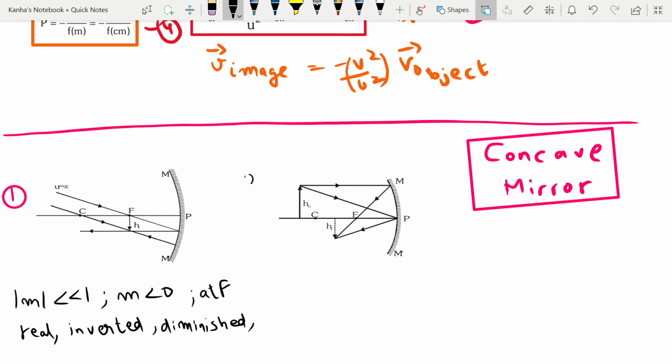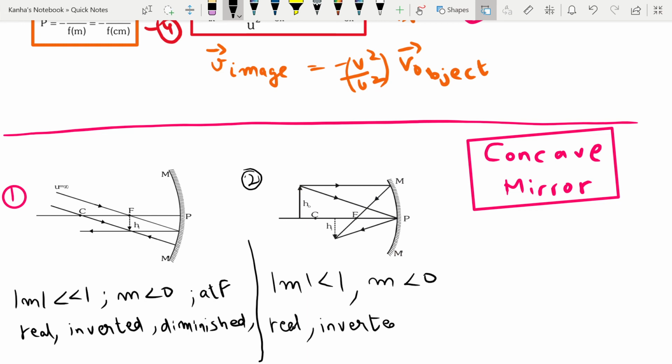Next is the case when the object is placed between infinity and C. What happens here is your mod m is less than 1. That implies it will be diminished again. m is less than 0. That means it is again real and inverted. So I have real, I have inverted, I have diminished, and I have it between C and F.